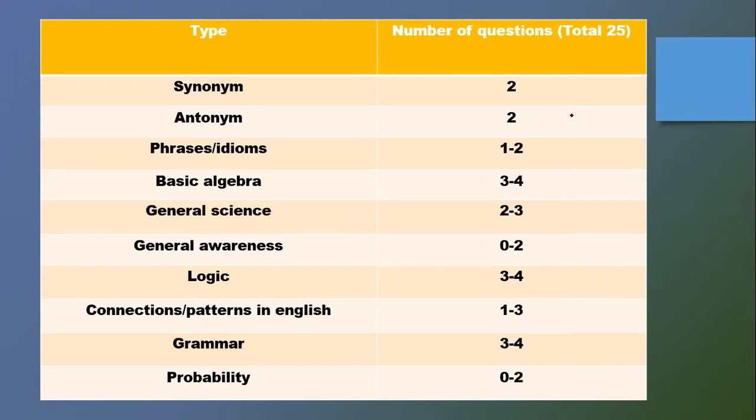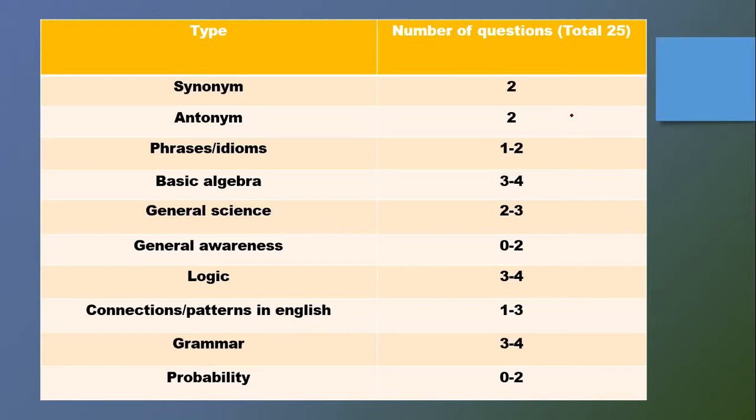Then general science questions, as I said, very basic chemistry or biology. Any biology can be asked; chemistry or physics they don't usually ask, but yeah, you can expect anything. So general science will have 2 to 3 questions. Then general awareness and GK, as I said, those may or may not be asked. Even if they are asked, it will be a maximum of 1 question, I think. I have written here 0 to 2, but you can expect 1 question only.